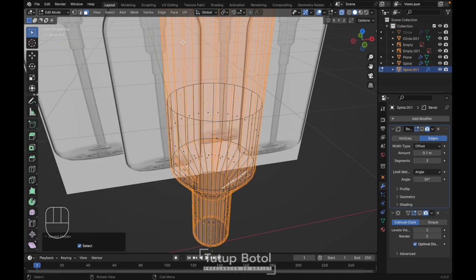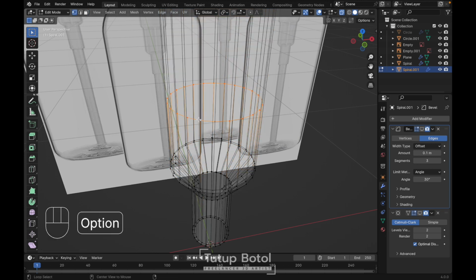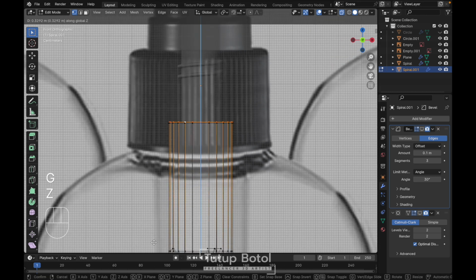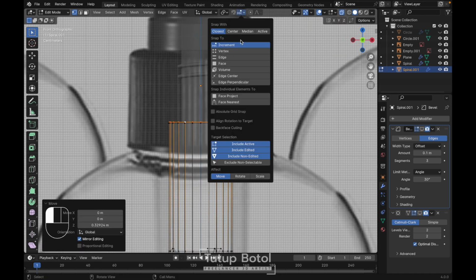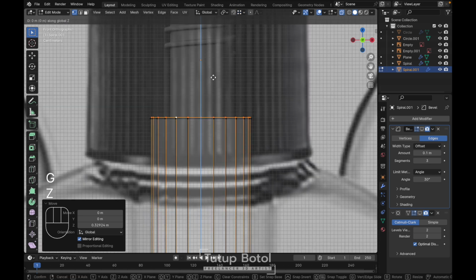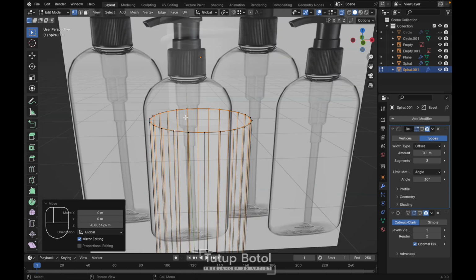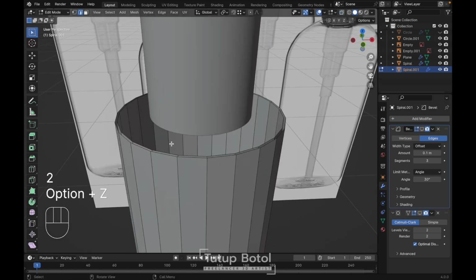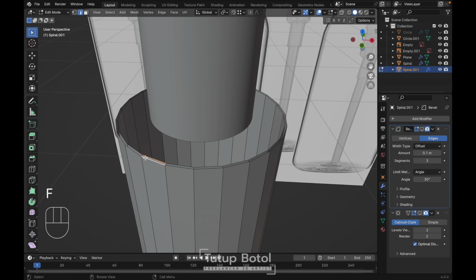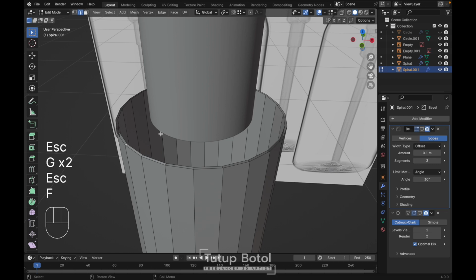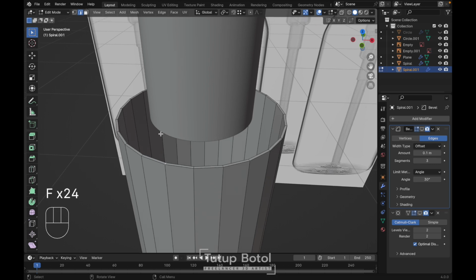And let's press 1, change it to the vertices mode, select all of this like this, this one, yep. Let's press GZ and move it up like this. We can change over here to vertices, to snap. Press GZ, hold Ctrl and snap to these vertices. And then we need to fill over here. Select this edge and this edge, press F to fill, and select this edge. Press F, just hold F to fill, just like this.